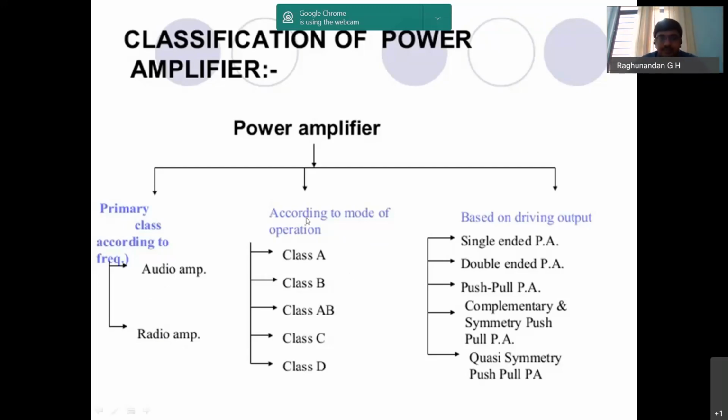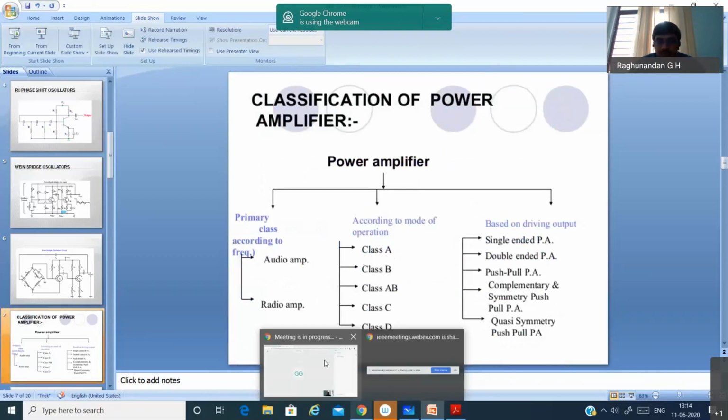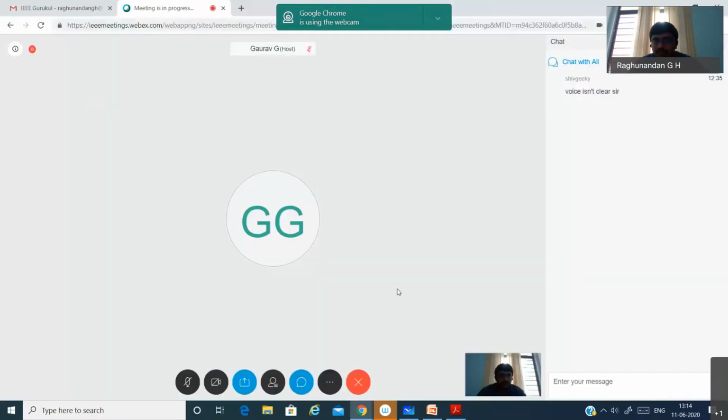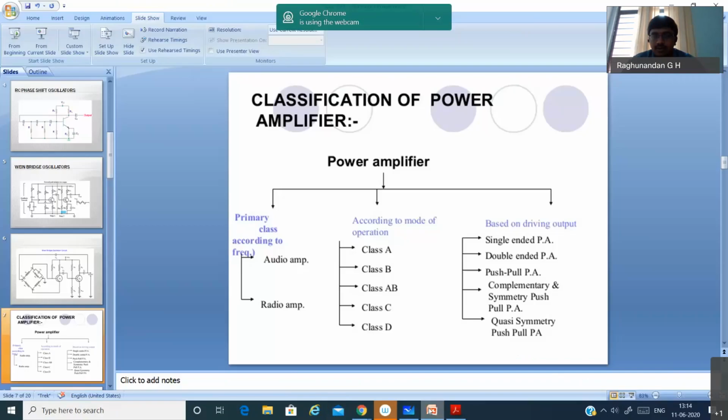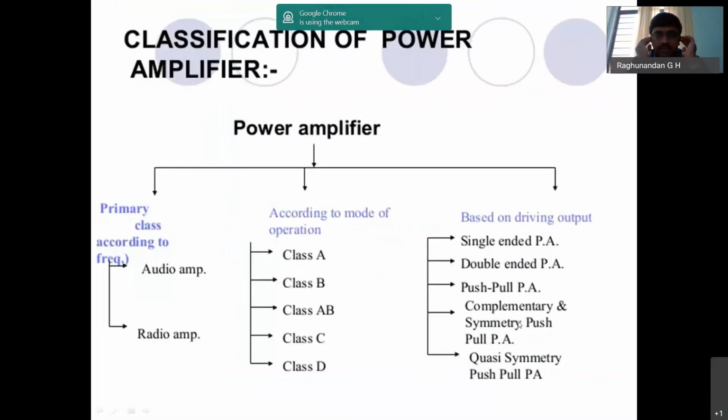Next, we classify according to the mode of operation.